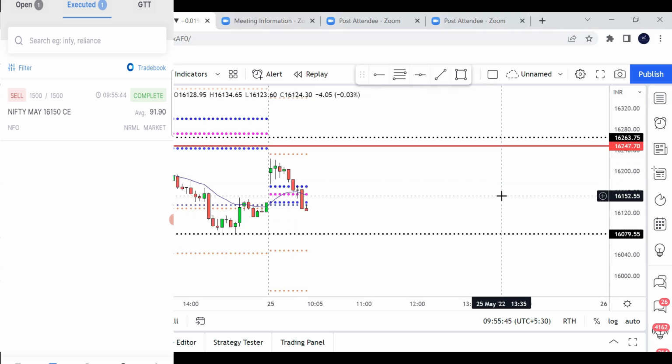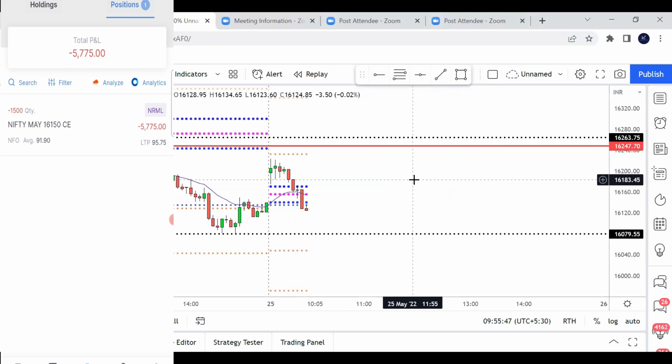Okay, guys, you can see that I have taken a short position in Nifty, after that candle closed below the CPR. So let us see the position. You can see that I shorted 1,500 quantity of Nifty May 16,150 CE. So that means 30 lots of Nifty. I shorted once I saw that the candle had closed below the CPR.